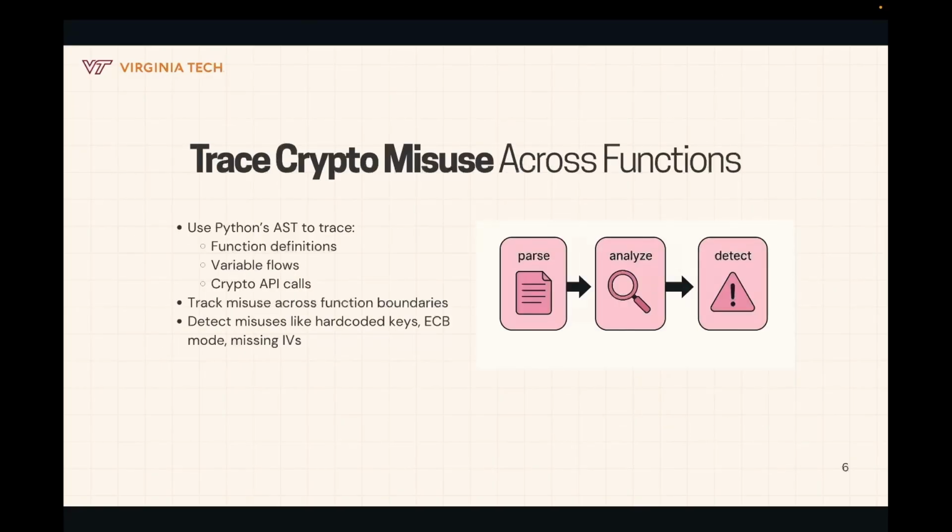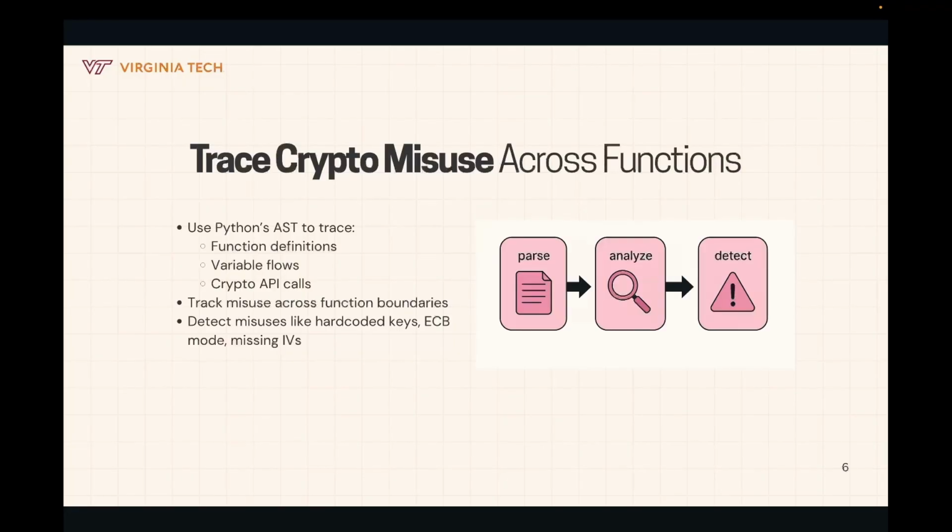Once we realized that crypto misuse often isn't local to a single function, we needed a way to track how values move across the program. So we started with Python's abstract syntax tree, or AST. The AST breaks down code into its core structure, which we can walk through programmatically.